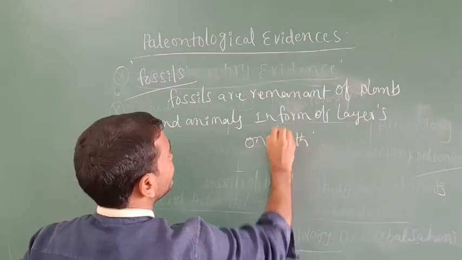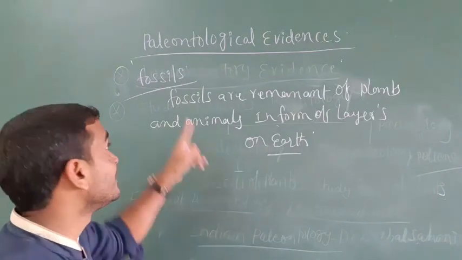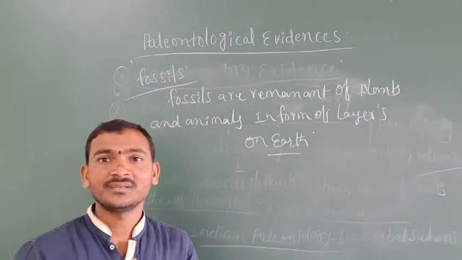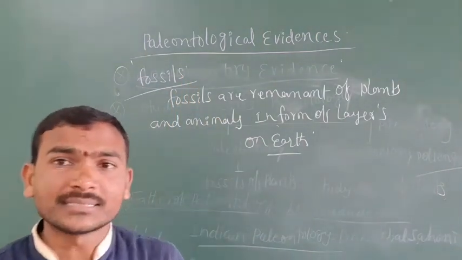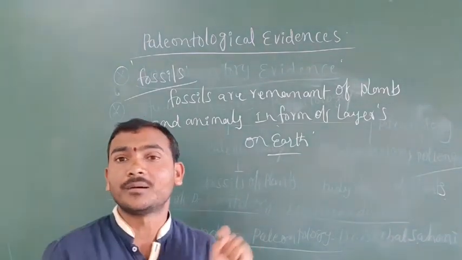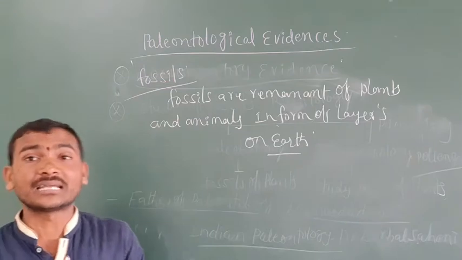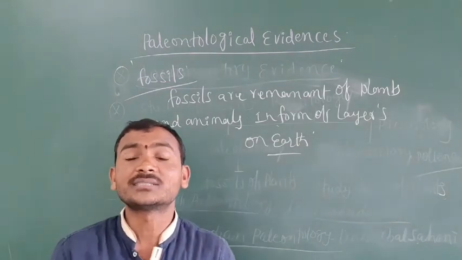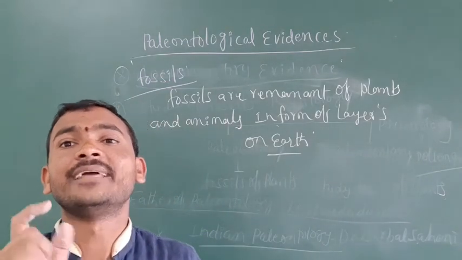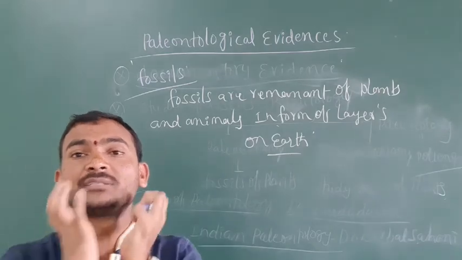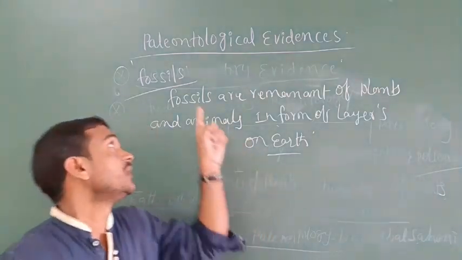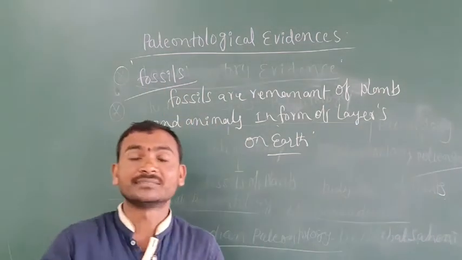A fossil is the actual remains of plants and animals. So these paleontological evidences are called documentary evidences. They are an original proof.